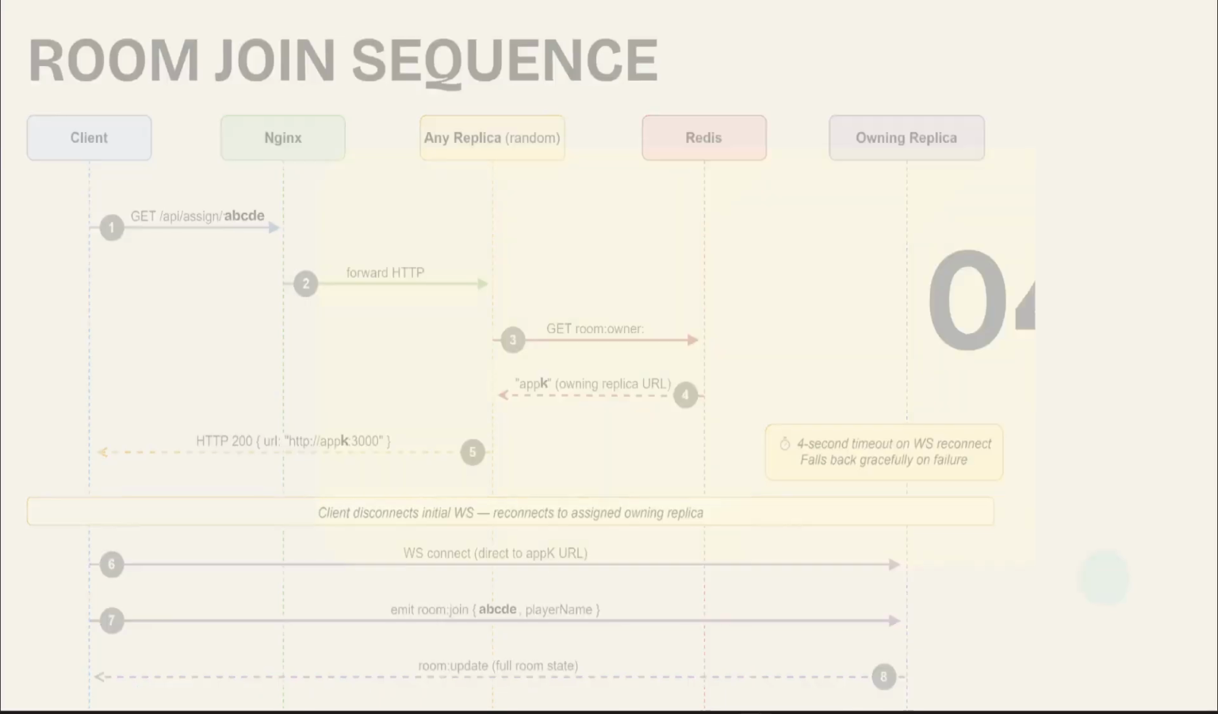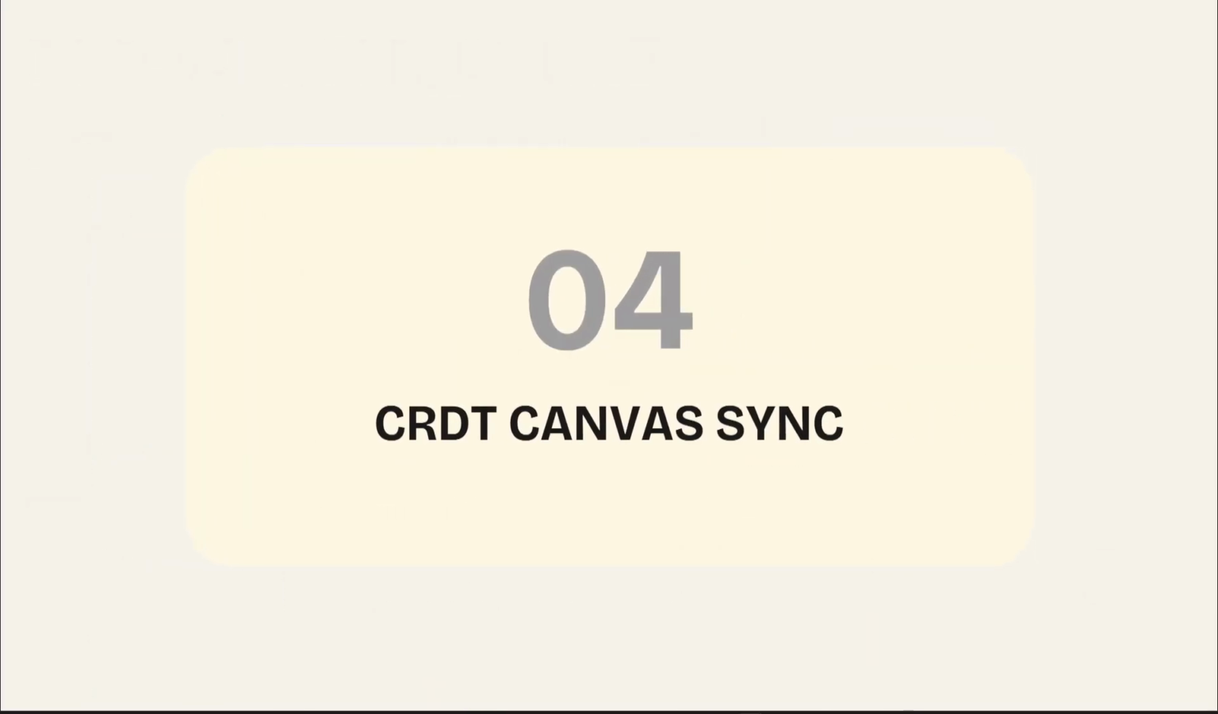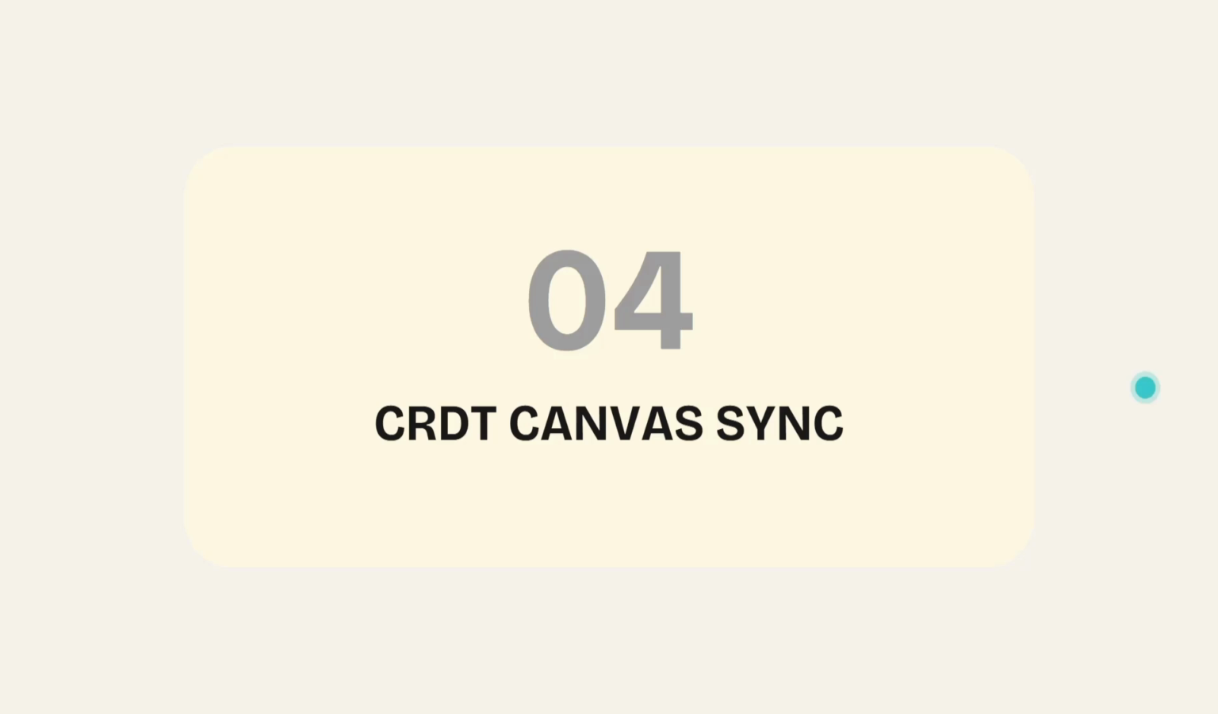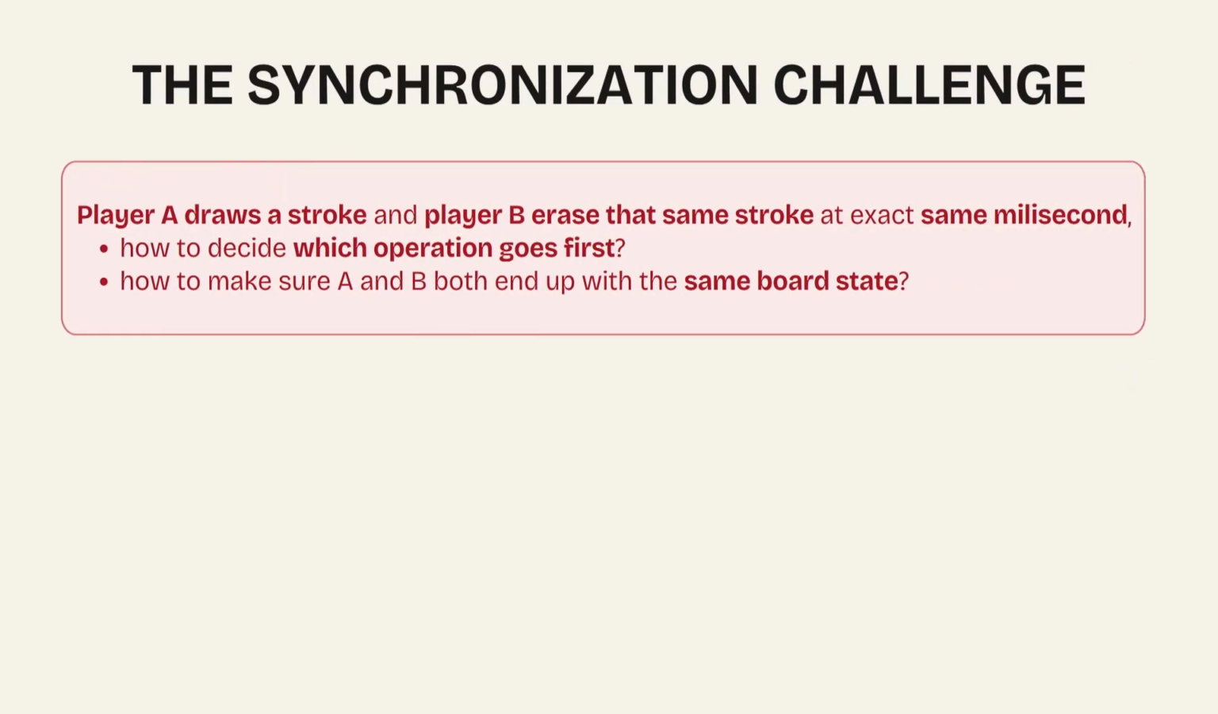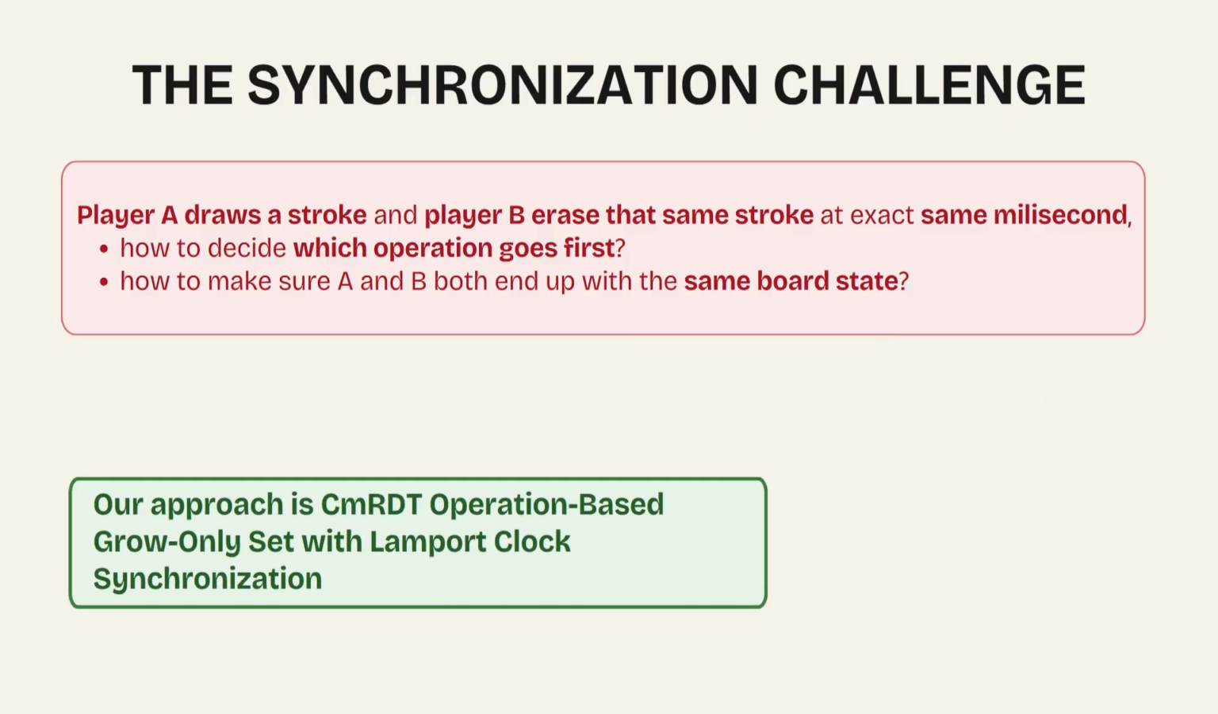Next up, part 4, CRDT canvas synchronization. One of the significant problems is the synchronization challenge. Player A draws a stroke, and player B erases that same stroke at the exact same millisecond. How do we decide which operation goes first, or make sure that A and B both have the same board state? Our approach is CmRDT, an operation-based grow-only set with Lamport clock synchronization.